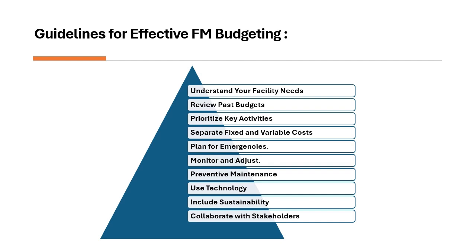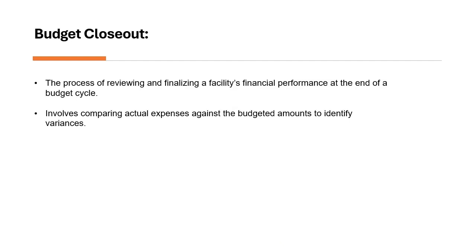While preparing a budget, the facility manager has to consider the contingency fund, at least 10% of the total budget for emergencies. Budget closeouts.